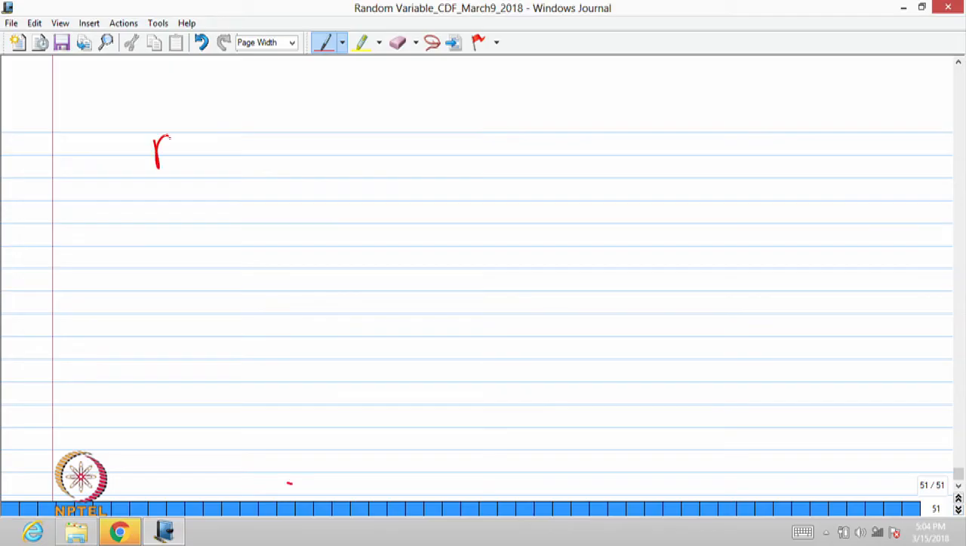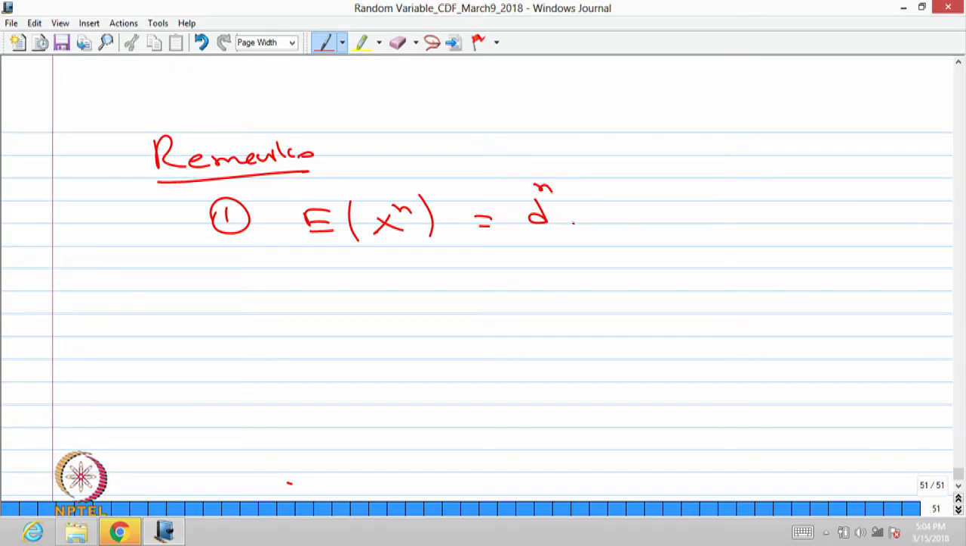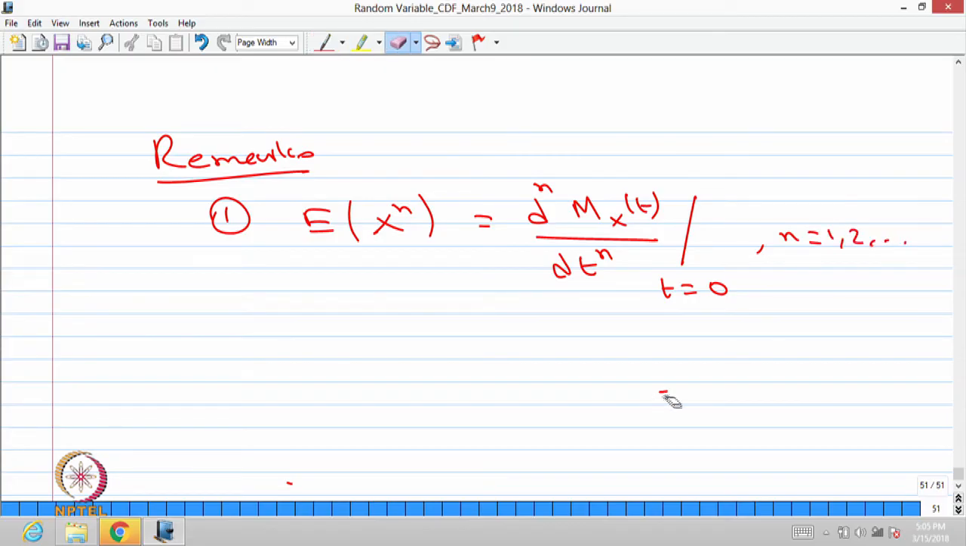As remarks, the first remark: one can get the nth order moment about the origin from the moment generating function by successive derivative n times with respect to t, then substituting t equal to 0. That is the same as expectation of X^n.